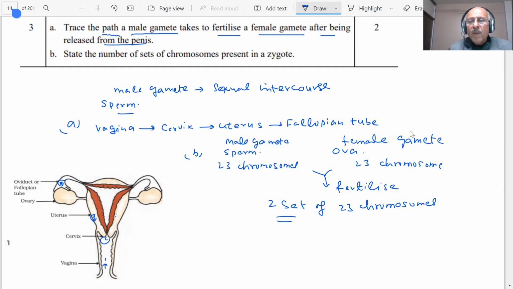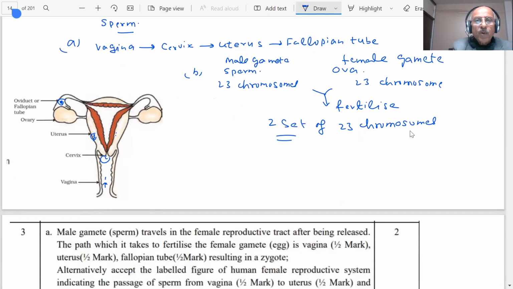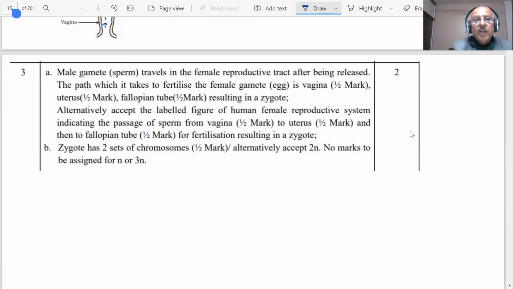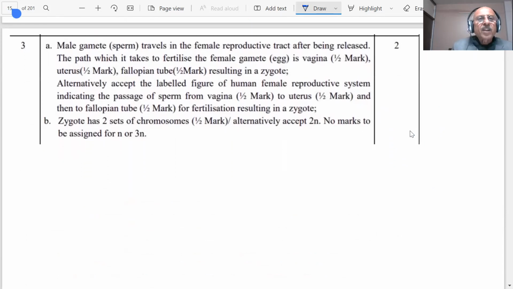Let us see the marking scheme which is given by the CBSE board. This is our marking scheme, students. It says the male gamete, sperm, travels in the female reproductive tract after being released. We don't have to write this, but the path which it takes to fertilize the female gamete or egg is: vagina, half mark. See the marking scheme. Uterus, half mark. Fallopian tube, half mark, resulting in zygote. So the questions are marked according to half for each word.